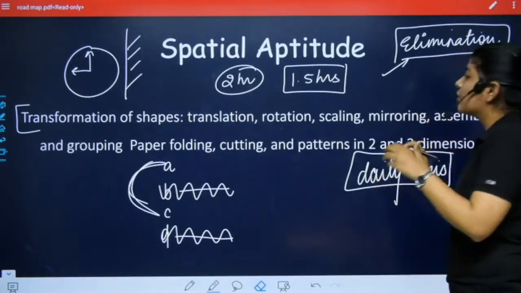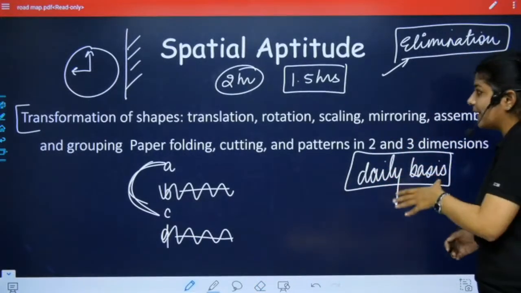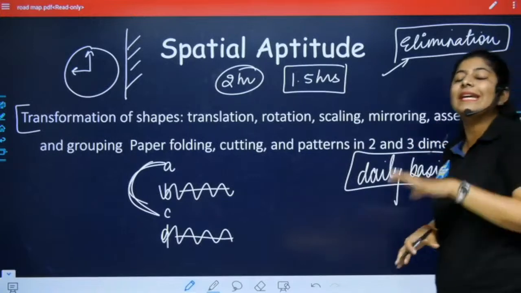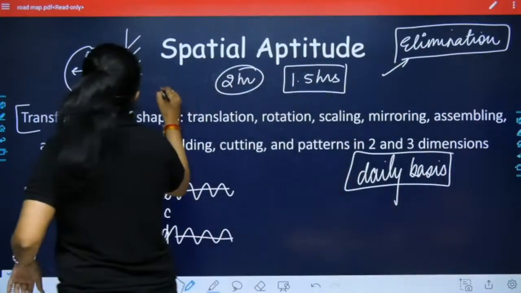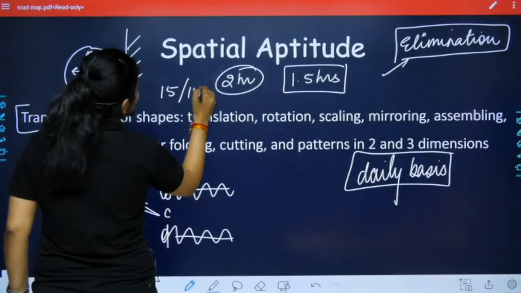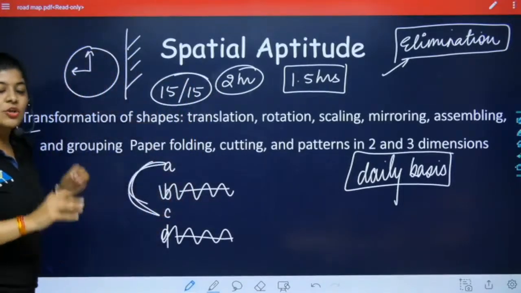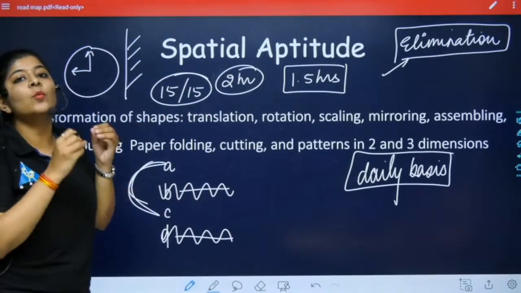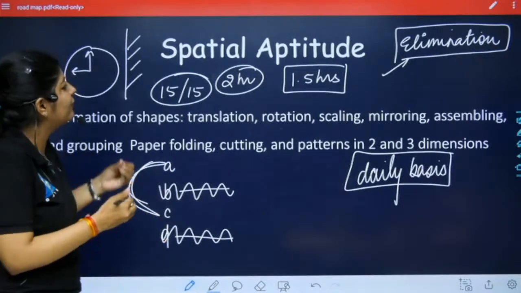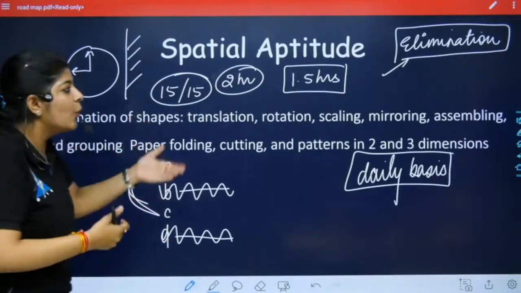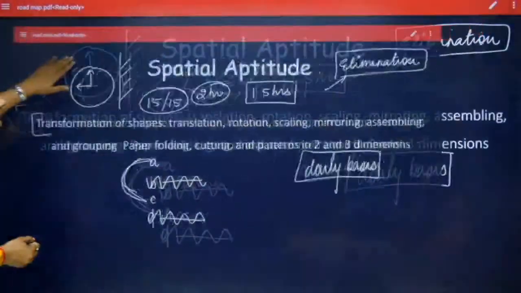If you invest a few hours daily on general aptitude, you can easily score 15 out of 15 in the GATE examination. All you have to do is work on your concepts and grasp the concepts covered in these topics.